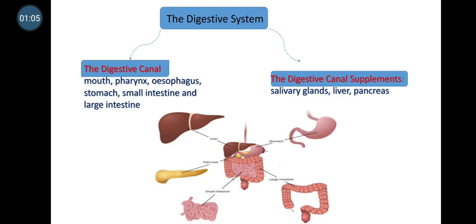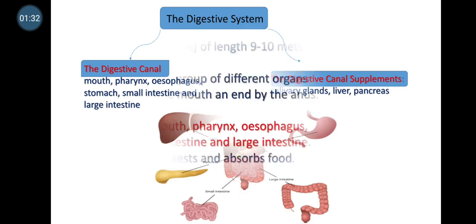The digestive canal consists of the mouth, pharynx, esophagus, stomach, small intestine, and large intestine, as we are seeing in the picture in front of us. Then we have the supplements, like the salivary glands, which are three pairs, the liver, and the pancreas. Okay, so this is the structure of our digestive system.